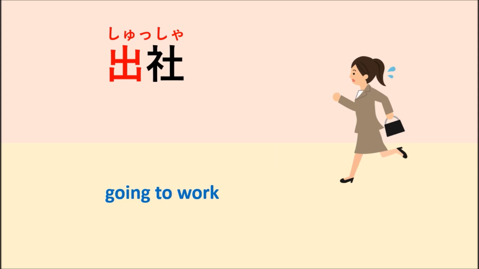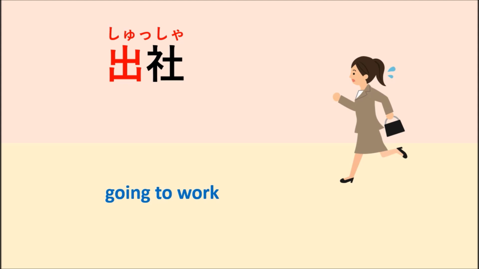Shussha. Shussha means going to work. It means you go to work, or you go to the office. Sha is from kaisha, right? Sha means company. Kaisha means company.